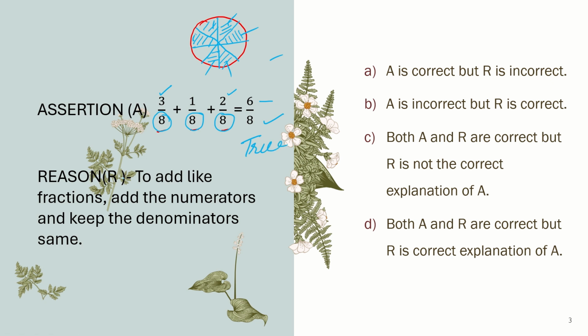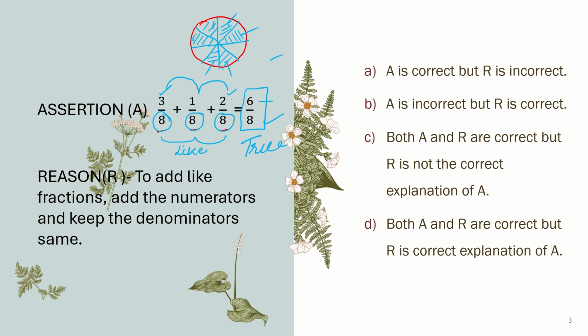Now the reason. First check whether the reason is true or not. It is written: to add like fractions, add the numerators and keep the denominator same. Is it true? Yes, it is true. As in this assertion, we have done like this only. You are adding these like fractions. These are like fractions because we have the same denominator. So we are adding these like fractions, and at the end I have this result. I will get the result when I add the numerators only.